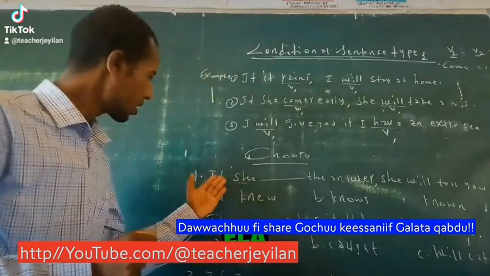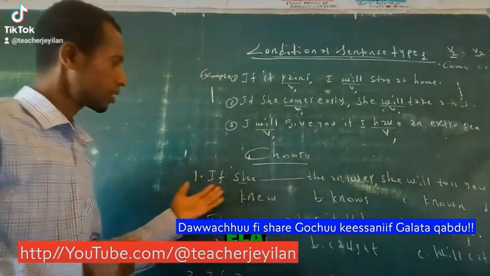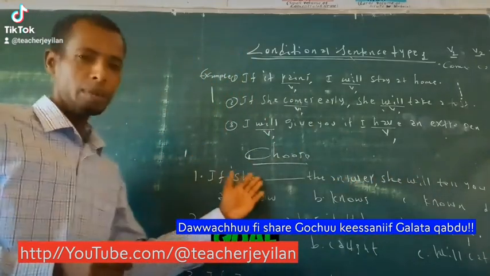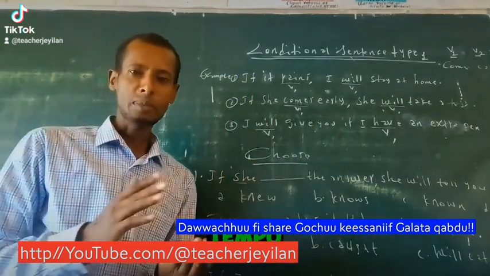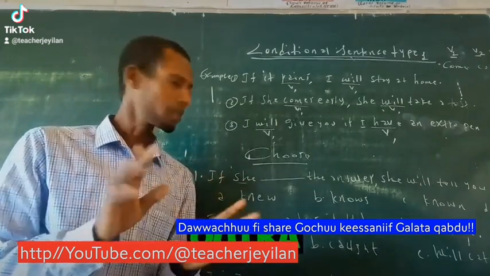If she blank the answer, she will tell you. Which part is given? In conditional sentences, most of the time, one part is given and another part is omitted.